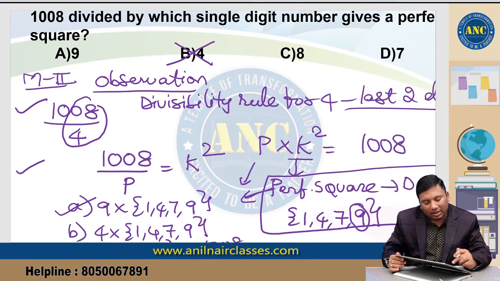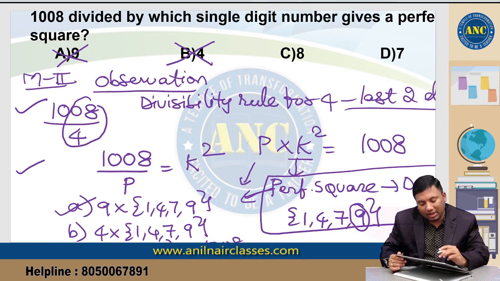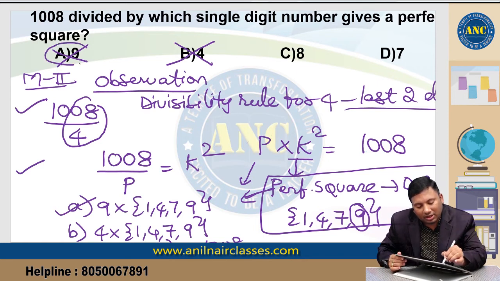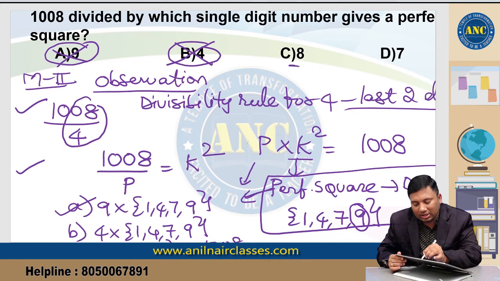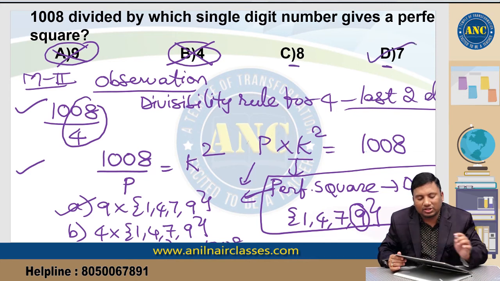Is 9 giving me 8 at the end? 9 2s are 18. This is also not possible. Is 8 giving you any possibility? 8 2s are 16, 8 3s are 24, 8 7s are 56, 8 8s are 64. It is not giving me. That means through sheer observation, these two logics are out. Answer could be this or this, which you can check.